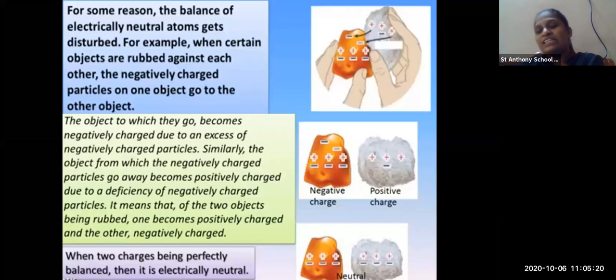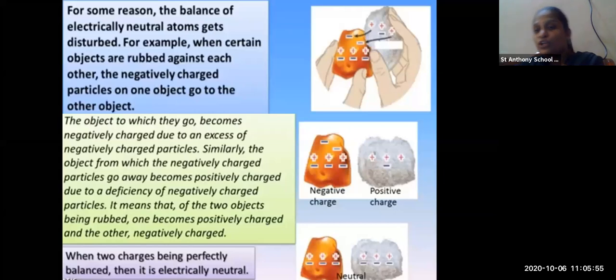So now, in the second figure, how much negative charge can you see? Sorry, in the first figure you will have the same balanced electrons, meaning here 3 positive protons and 3 negative electrons in both the stones. In both the stones equal numbers of electrons and protons are present, but when they are rubbed, what will happen? 2 negative charges from the white stone will move towards the red stone.